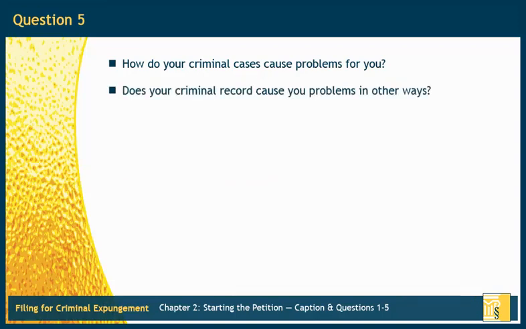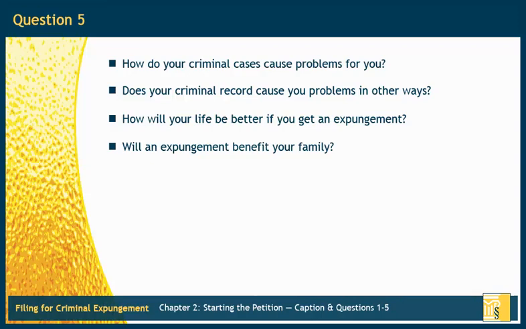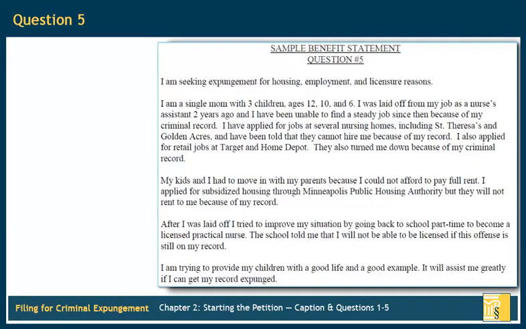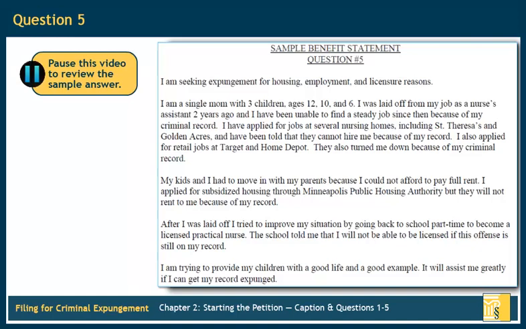If there are other ways your criminal record causes you problems, explain those. The reasons don't have to be related to a job or housing. You should also explain how you think your life will be better if you get an expungement. What improvements will you see? If you have minor children or elderly parents to support, will an expungement benefit your family? If so, how? There is not one right answer to this question. The sample is to give you an idea of what you should think about when answering. On the screen is an example answer that you can review and use to get started.